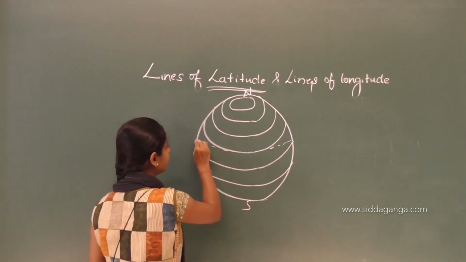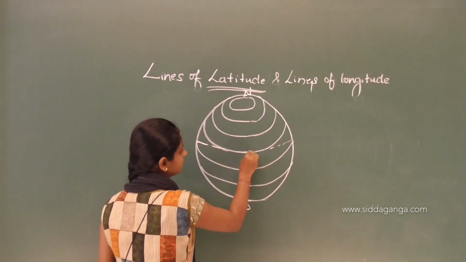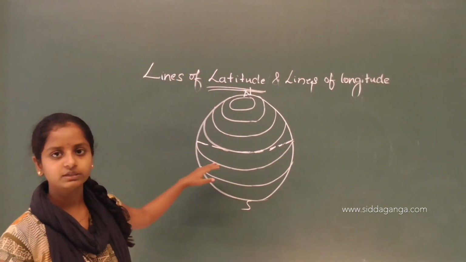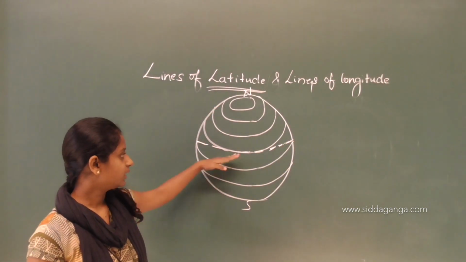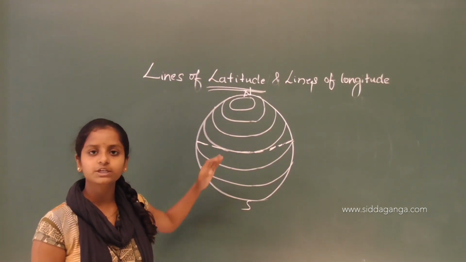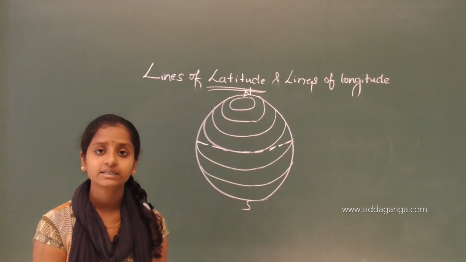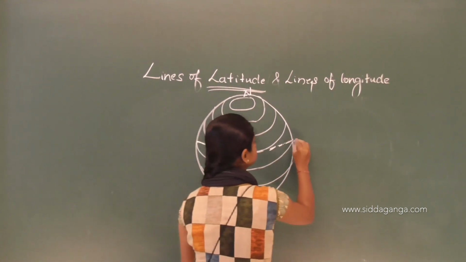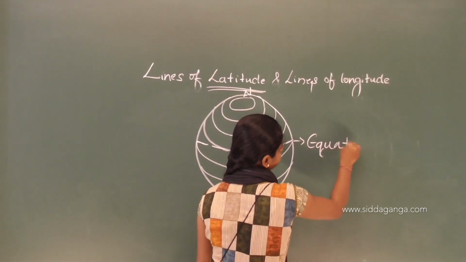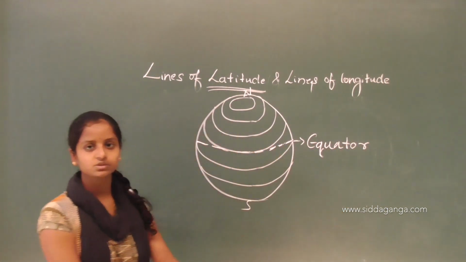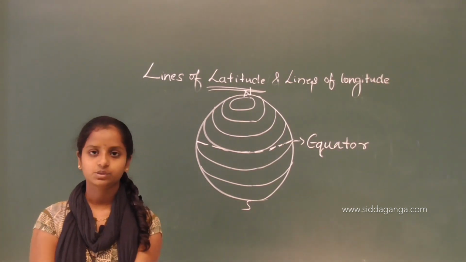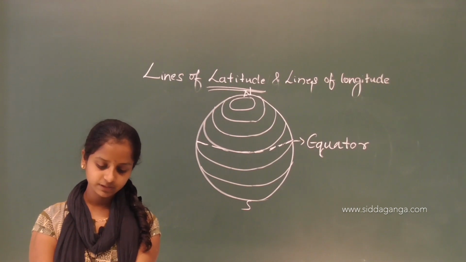This imaginary line is drawn in between the North Pole and the South Pole at an equal distance, which will divide both the parts into equal halves. That is known as the equator. So that is our equator.